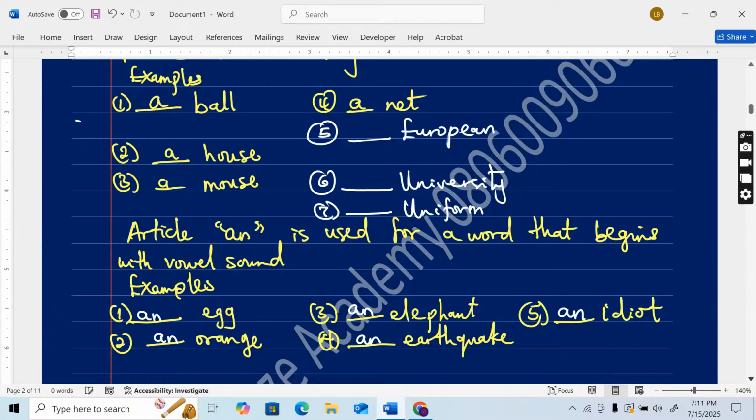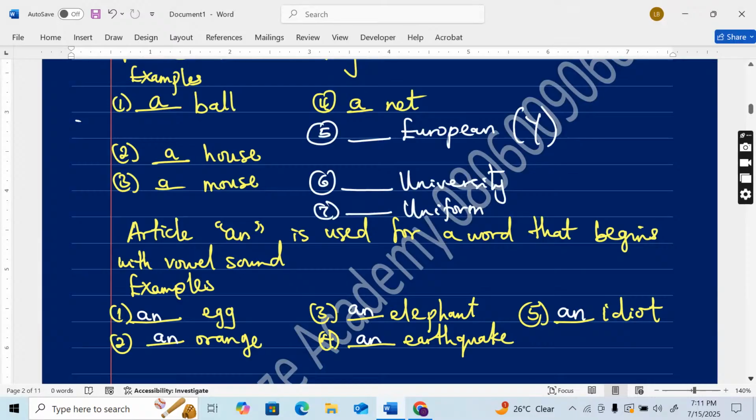Now, look at these words. They begin with vowel letters, but they are not vowel sounds. Everybody pay attention. European begins with a vowel letter, but the sound is not a vowel sound. It is the sound of a consonant, and that consonant is Y. The letter Y says "y".